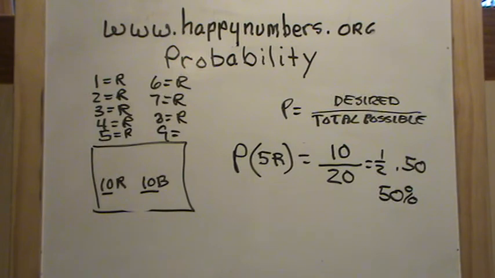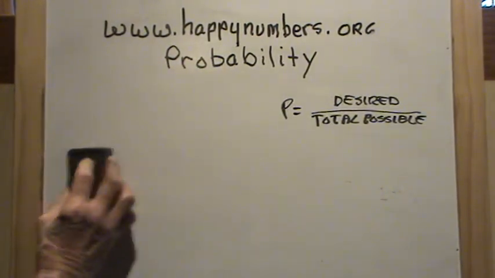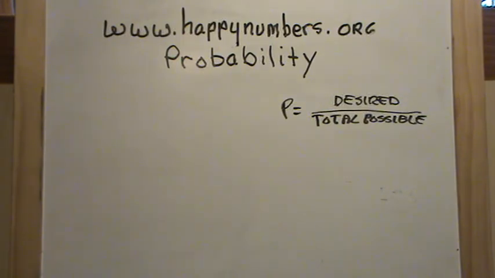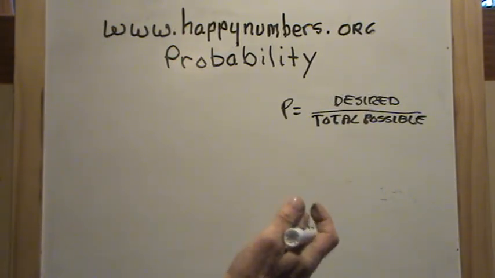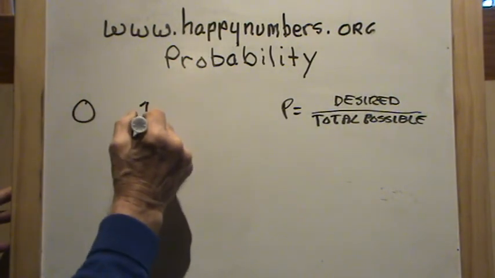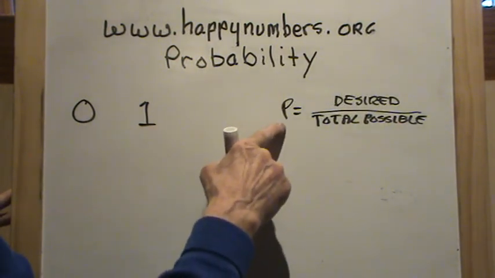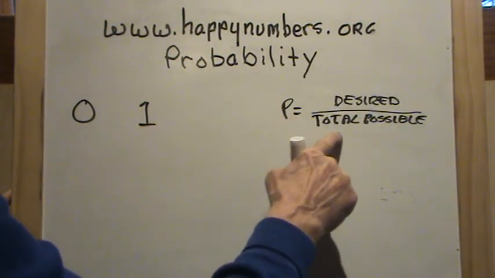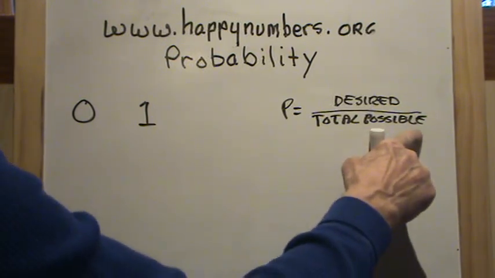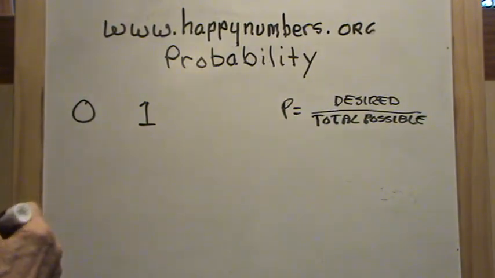Well, I think that should do us with probabilities then. Let's just do a very, very quick review. Probability is a mathematical statement of the likelihood that an event will occur. It's always a number between 0 and 1, can never be greater than 1, can never be less than 0. And to figure out the probability of an event, we have the total possible outcomes divided into the number of desired outcomes, or the number of outcomes that we are looking for.